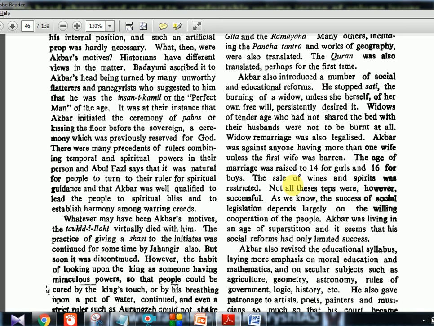The sale of wines and spirits was restricted. Not all these steps were, however, successful.